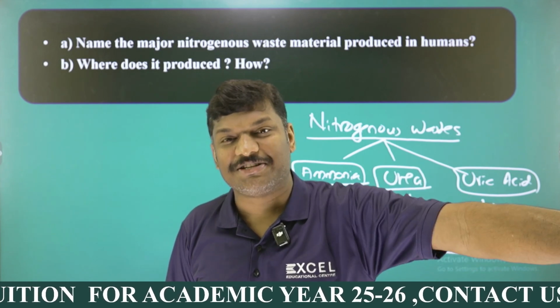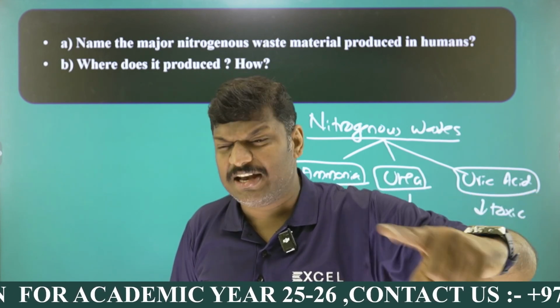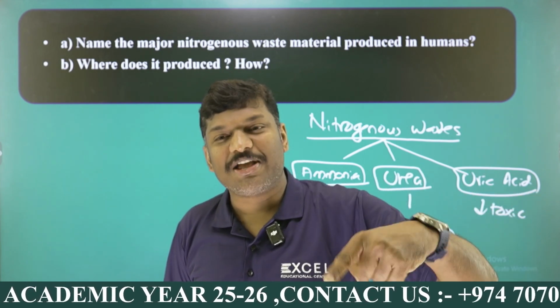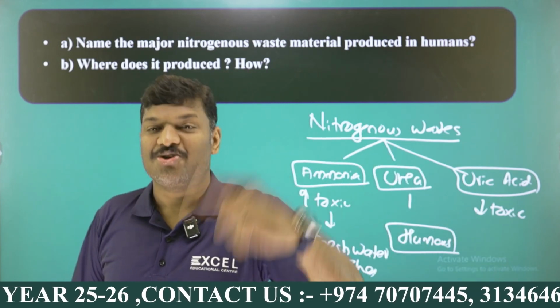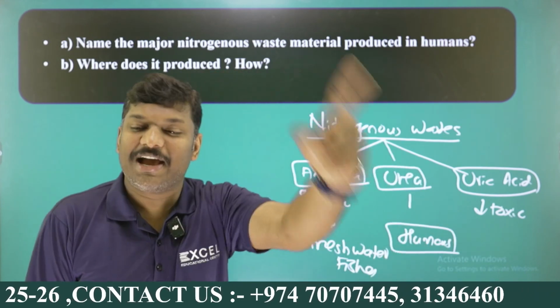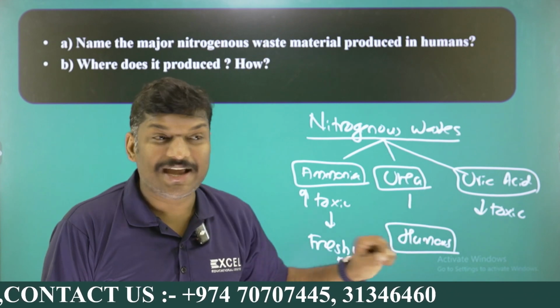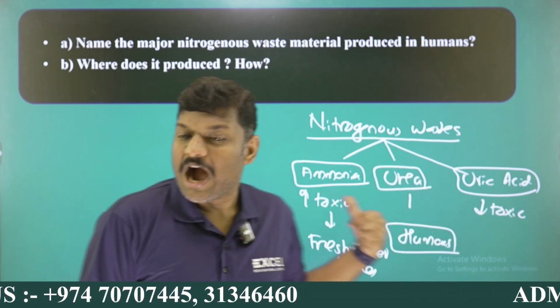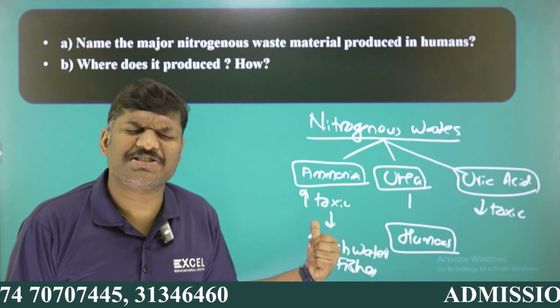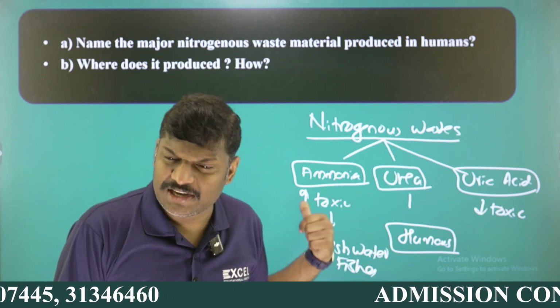Ammonia is not eliminated, because its elimination needs a huge amount of water. So urea is the major nitrogenous waste excreted by human beings, and ammonia is the major nitrogenous waste excreted by freshwater organisms.